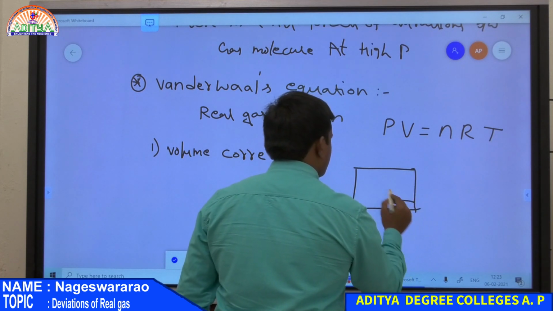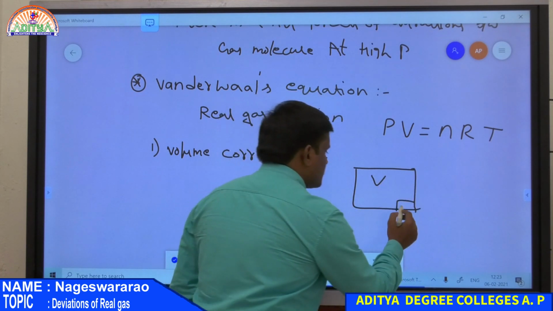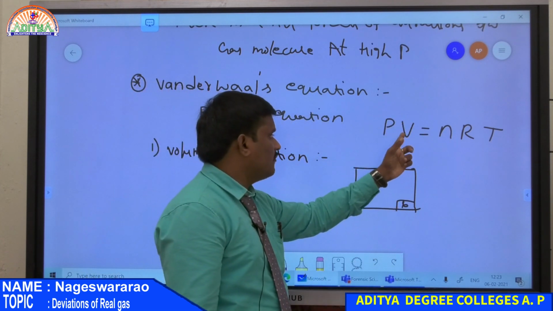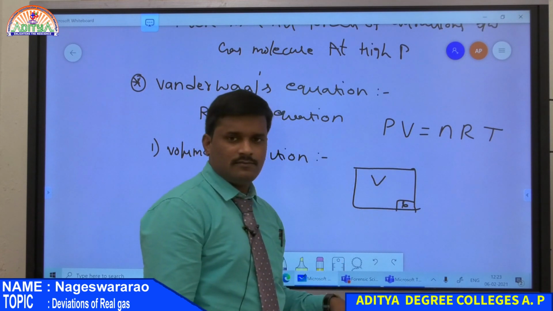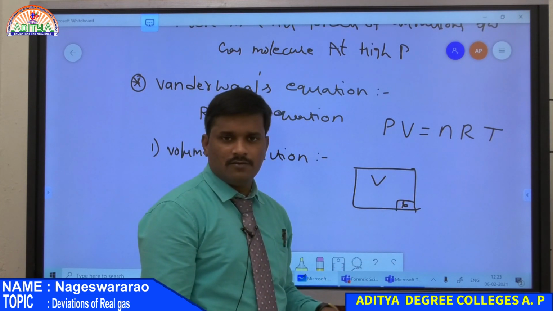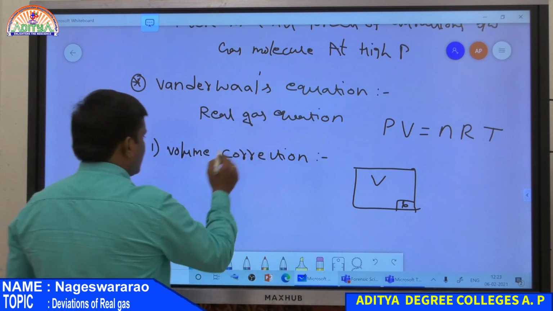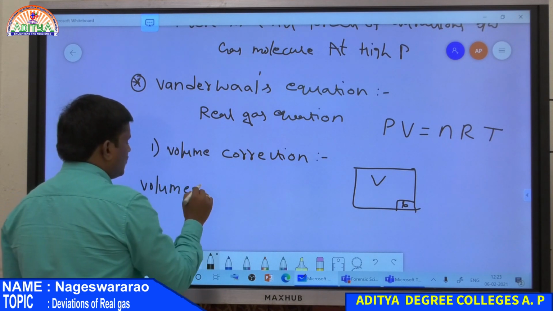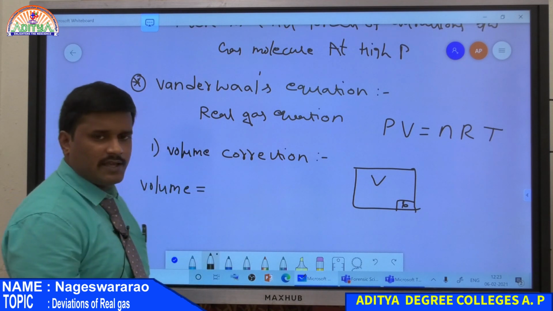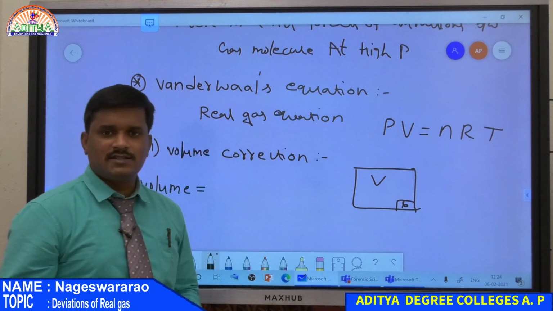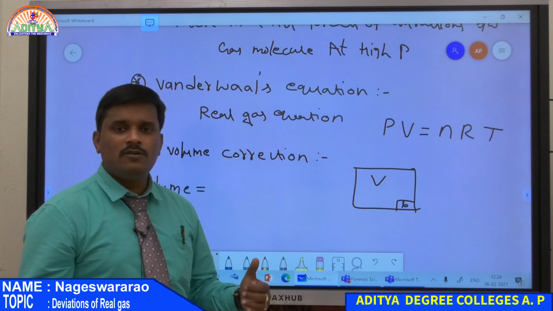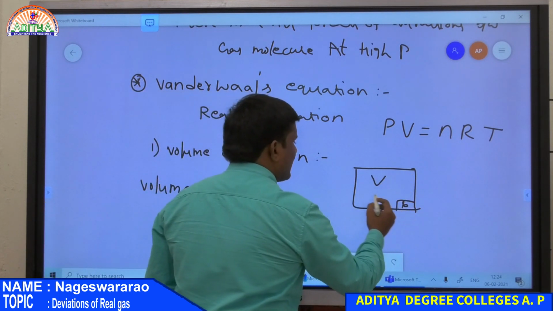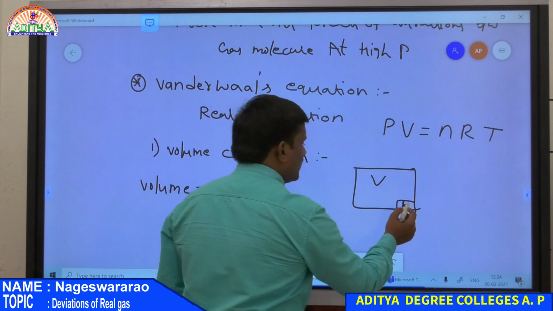So this is the total volume and this is the excluded volume. According to PV = nRT, V is the total volume of the container, and it does not consider the excluded volume. Therefore, van der Waals made a volume correction. What is the definition of the volume of a gas? The volume of a gas is nothing but the space available for the movement of the gas. So this is the total space available for the movement of the gas, excluding this volume.